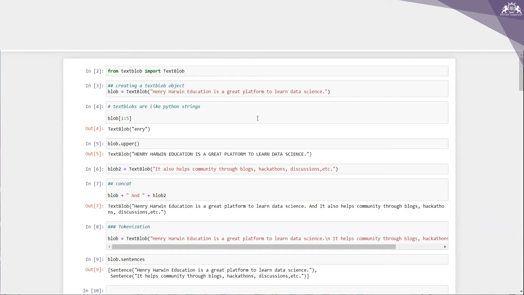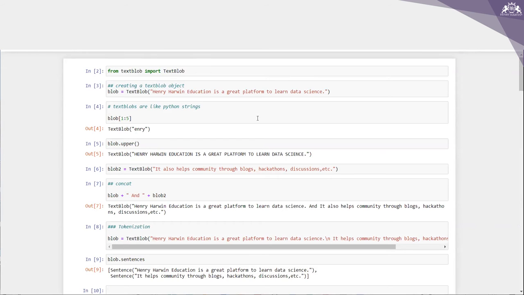Everyone. In this video, let us discuss TextBlob. So let us try to understand. This is really helpful for beginners. Basically, we all know why NLP is really important, right? So in this video, we will try to understand what TextBlob is and why it is really important.